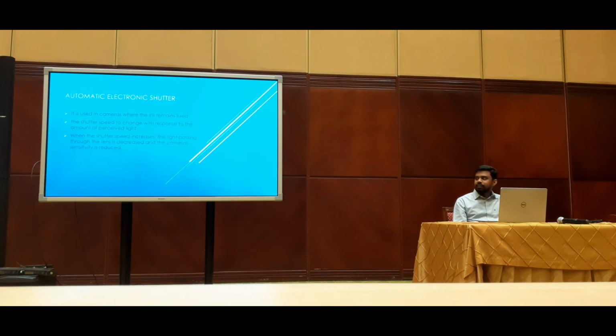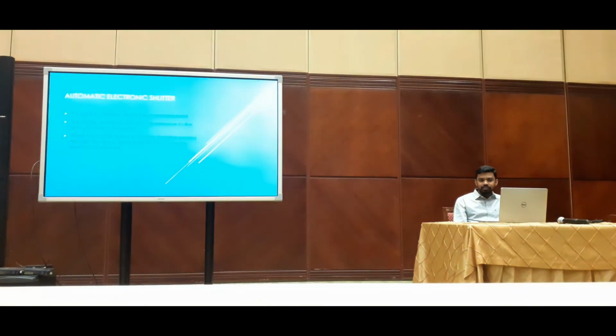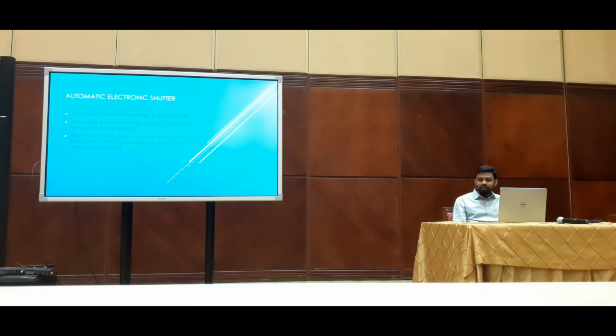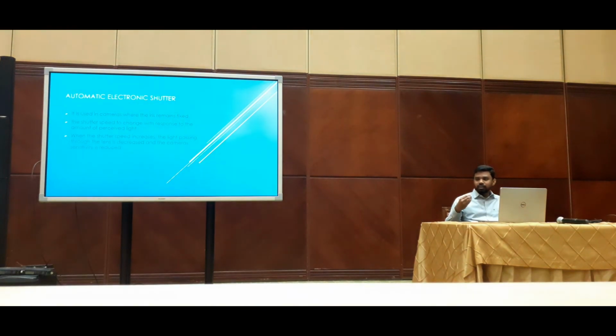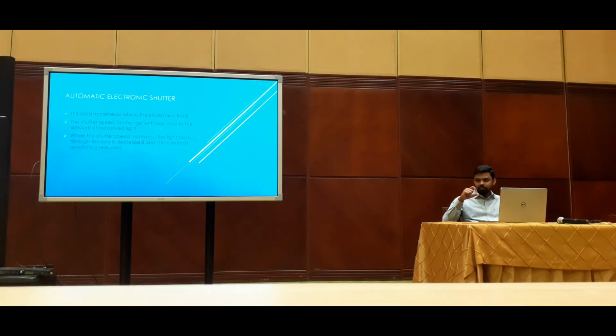There are some terms sometimes used on cameras. When we buy a camera, we have to take care of these terms. It says AES, automatic electronic shutter. This AES is normally in fixed iris cameras. If the iris is automatic, as we explained, when the light is coming, the iris will become small or big. When the light is low, it will become big to get enough image.